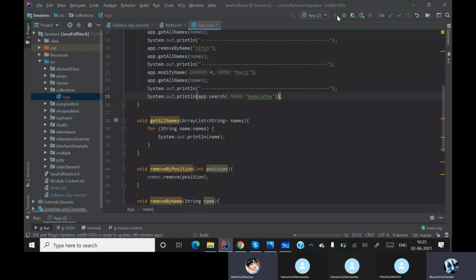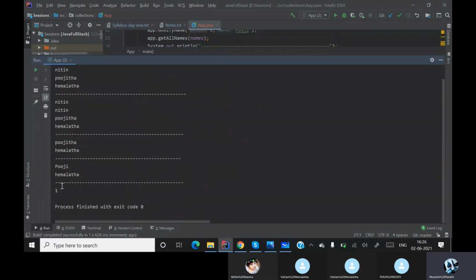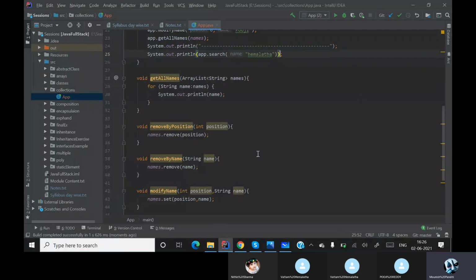Now I'll run this. I got an answer. But the problem over here is it is giving me the index. So I can't rely on that particular method. So basically I need a method where I can rely on it.